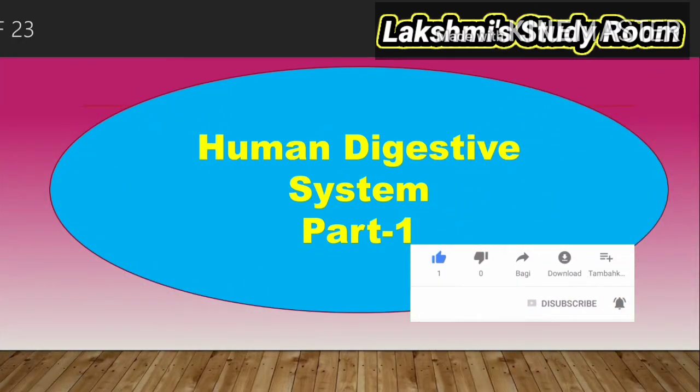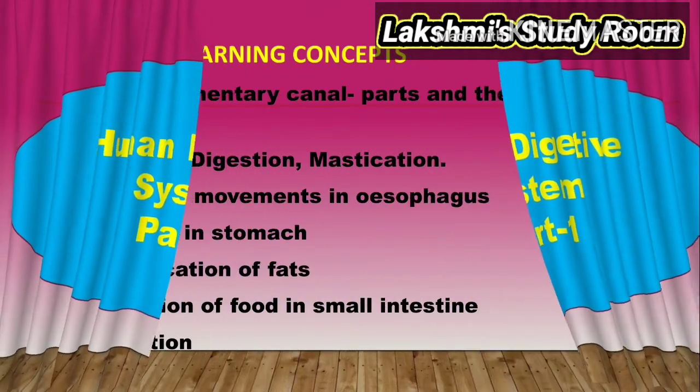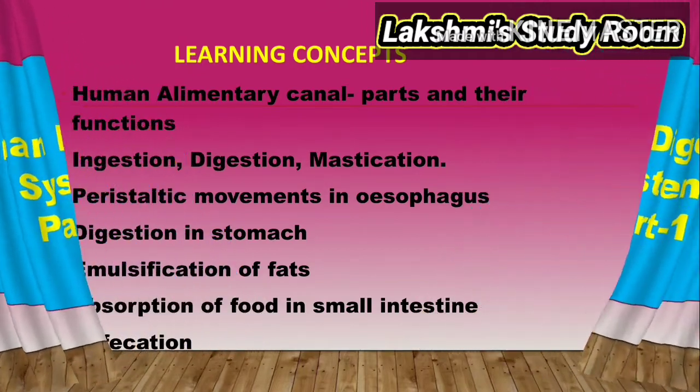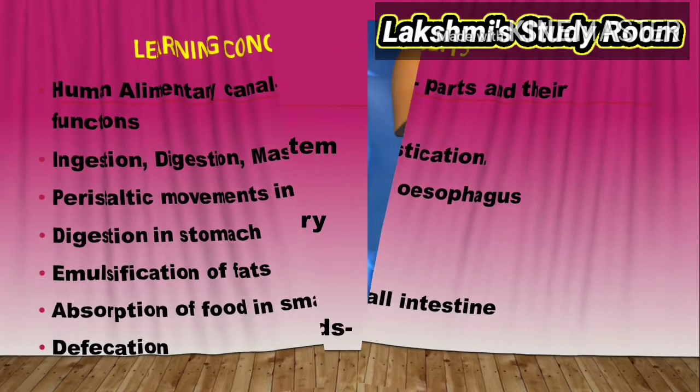So, in this video, our learning concepts are the human alimentary canal, its parts and their functions, what is ingestion, what is digestion, and what is mastication. The processes we are going to learn in this video are the peristaltic movements in the esophagus, digestion in the stomach, emulsification of fats, absorption of food in the small intestine, and defecation. So all these concepts we are going to learn in this video.